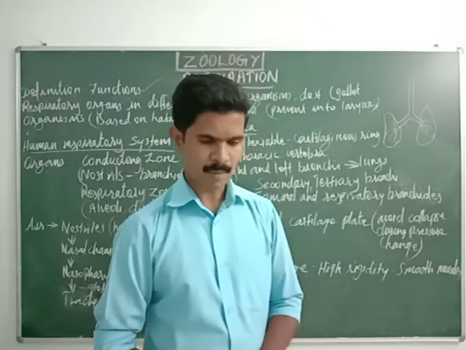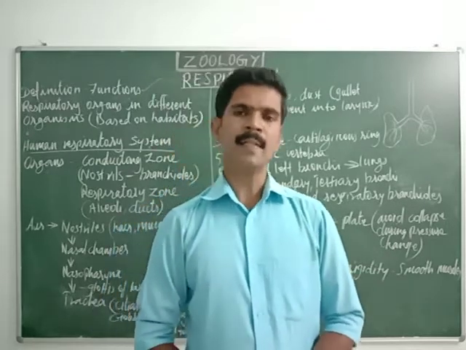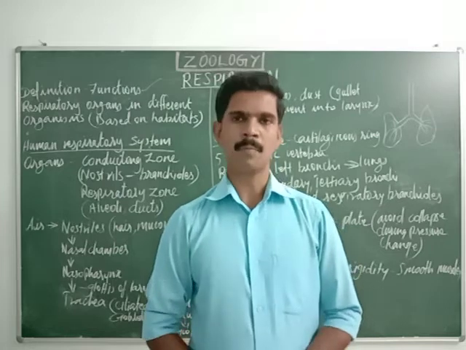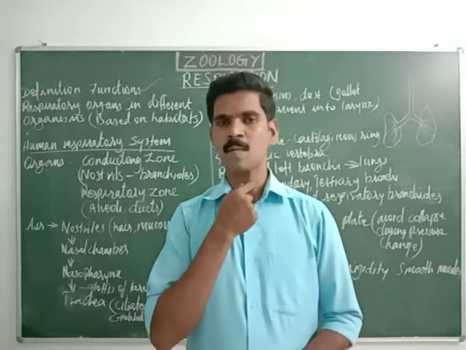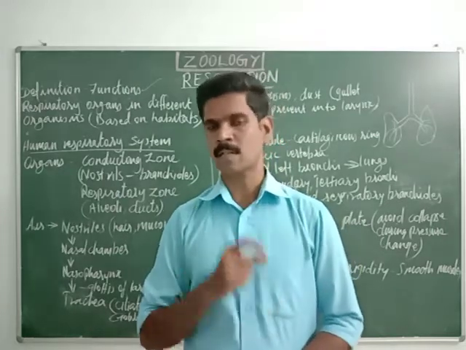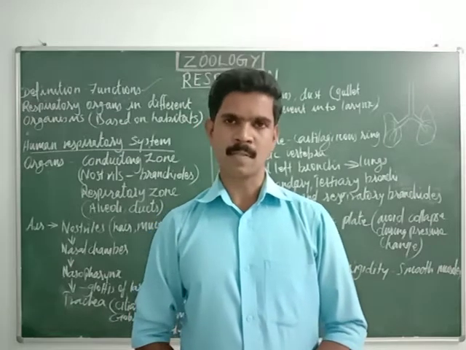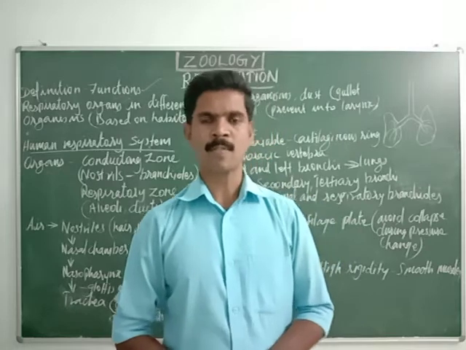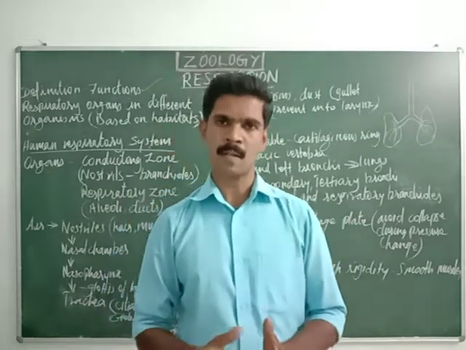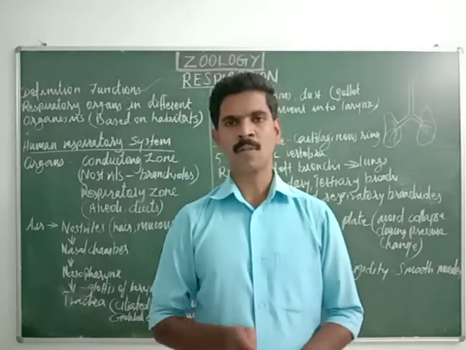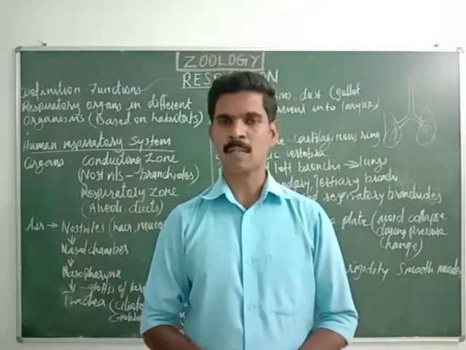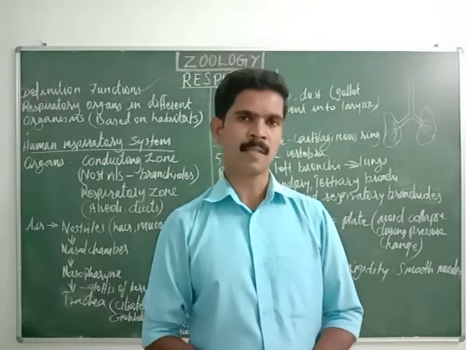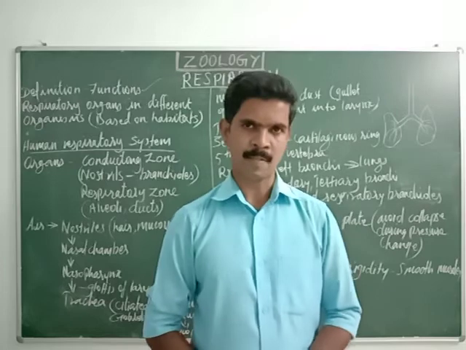Then the fourth function is maintaining the vocal cord for normal communication. The vocal cord is an organ, otherwise called the voice box. This organ also comes under our respiratory system, and it is very important for normal communication. So this is the fourth function of our respiratory system, maintaining the vocal cord for normal communication.